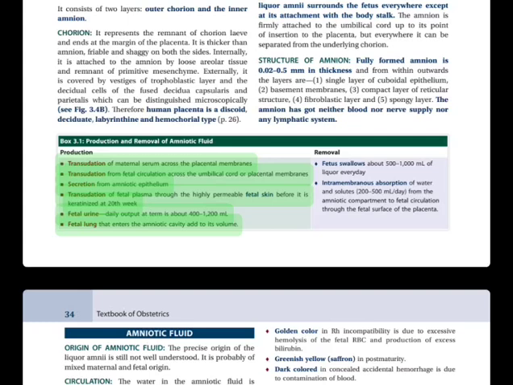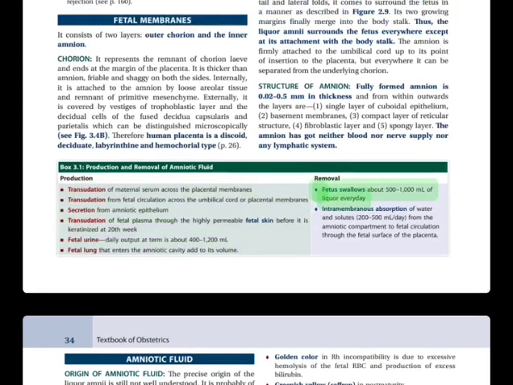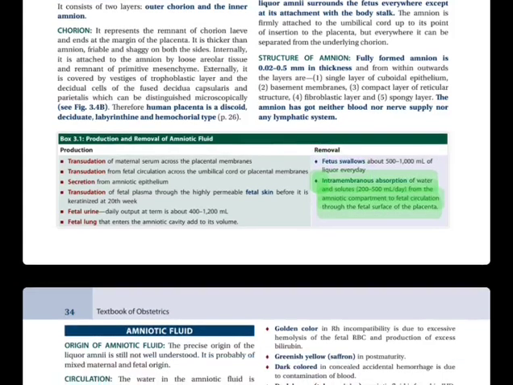Daily output at term is about 400-1200 milliliters. Fetal lung fluid that enters the amniotic cavity adds to its volume. Removal: Fetus swallows about 500-1000 milliliters of liquor every day. Intramembranous absorption of water and solutes, 200 to 500 milliliters per day, from the amniotic compartment to fetal circulation through the fetal surface of the placenta.